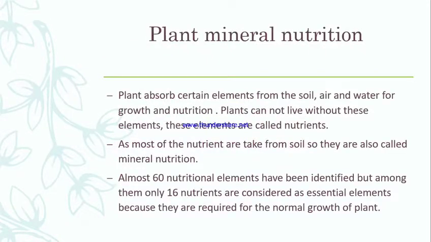So first we have to know what plant mineral nutrition is. Plants absorb certain elements from soil, water, and air for their normal growth and development. Plants cannot live without these elements, so these elements are called nutrients. As most of the nutrients are taken from soil, sometimes they are also called mineral nutrients. Almost 60 nutrient elements are identified, but among them 16 are identified as essential because they are very much important for the normal growth of plants.